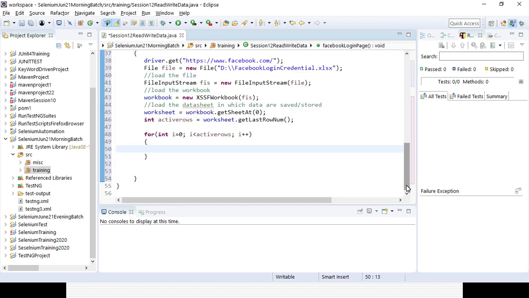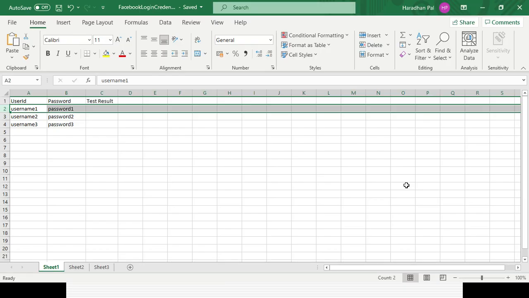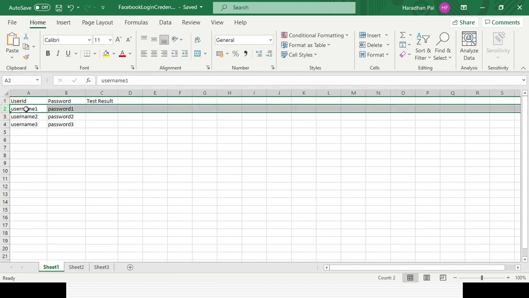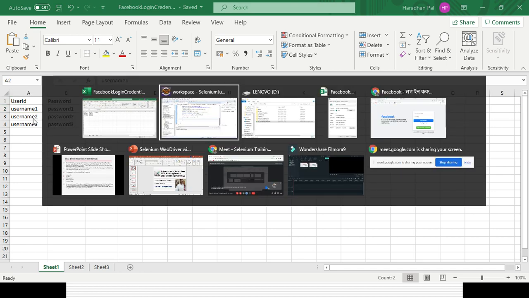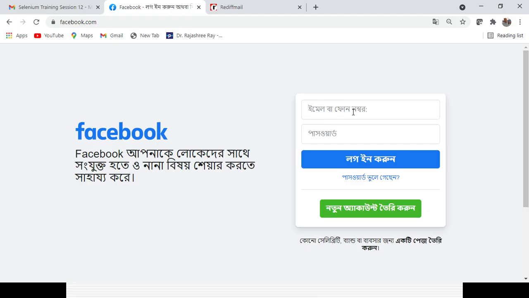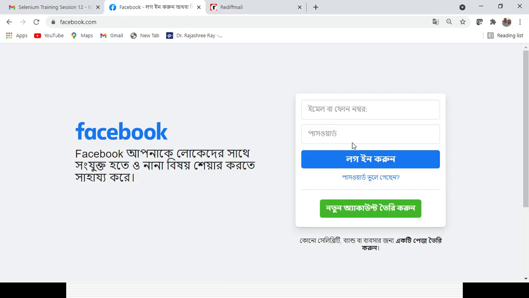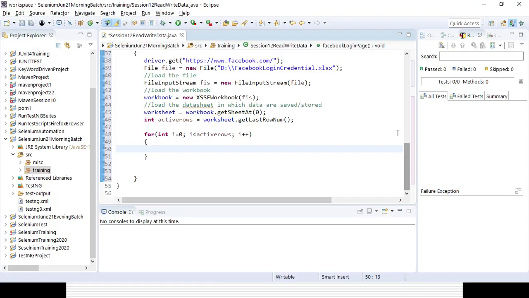Now here I will be iterating, and this is my first column, that means cell 0, right? After I iterate the row, I will be going to cell 0 where I will be reading the username, right? So that is my username field whenever I want to read it. And that data I will be adding here, in the username field. So I will be using a cell variable.